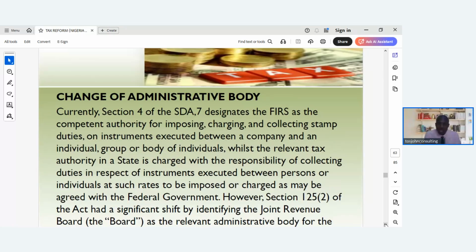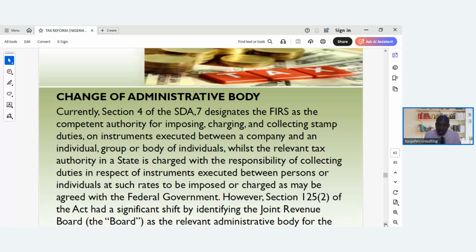So we have change of administrative body. Currently, Section 47 of the Stamp Duty Act designates the FIRS as the competent authority for imposing, charging, and collecting stamp duties on instruments executed between a company and an individual, group, or body of individuals, while the relevant tax authority in a state is charged with the responsibility of collecting duties in respect of instruments executed between persons to persons or individuals, at such rate to be imposed or charged as may be agreed with the federal government.